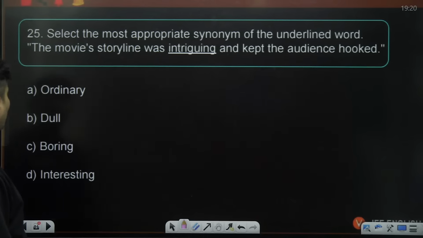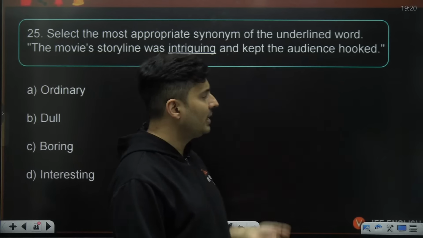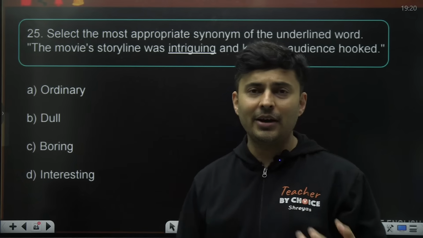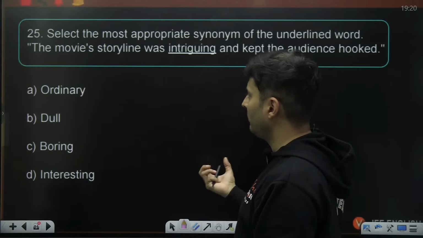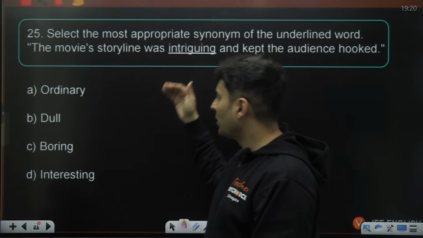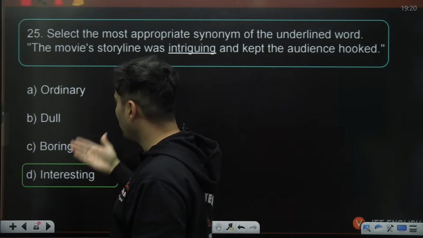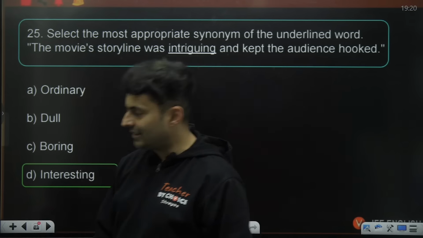Next. The movie's storyline was intriguing and kept the audience hooked. Some movies are very good and you are always on your edge. What is going to happen? Intriguing means you are always interested in that. So therefore, it should be interesting, not boring, not dull, nor ordinary. It was very good. So that's why interesting, right?